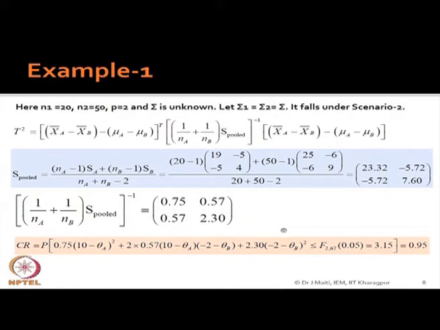Same thing you are doing with more computation, nothing else. So, you are finding T square, then finding your sampling distribution, and you are making this confidence region.